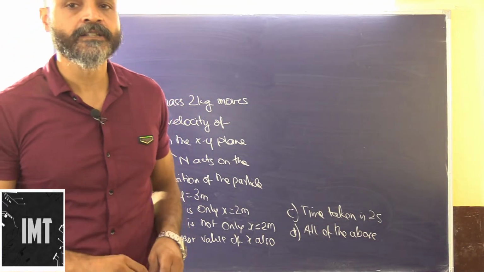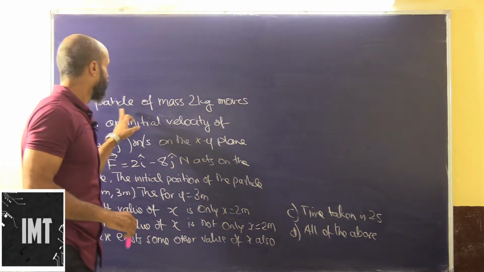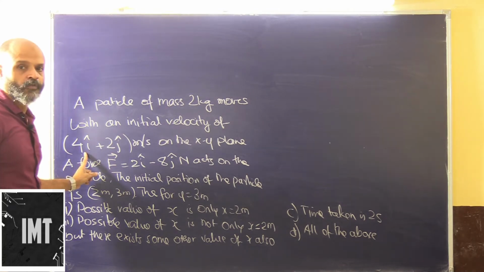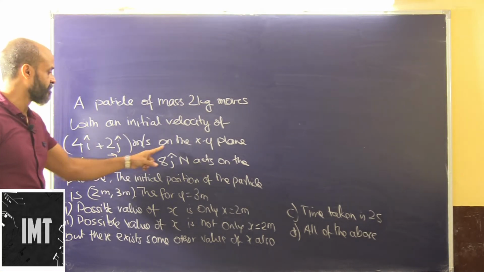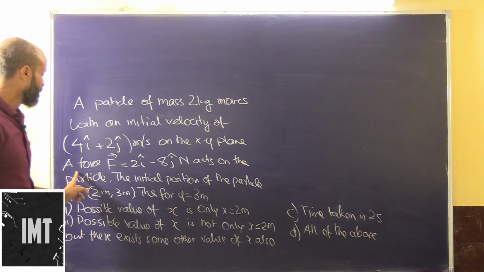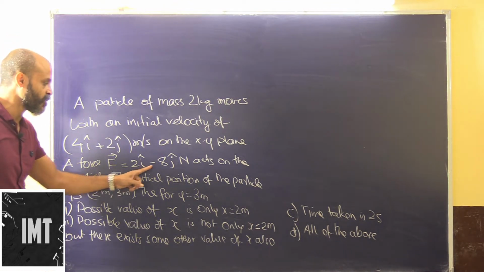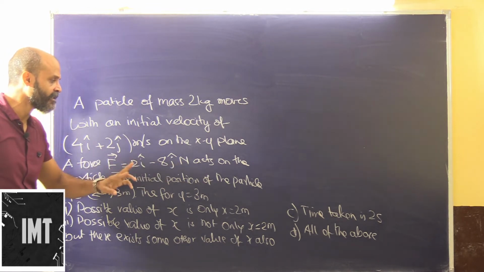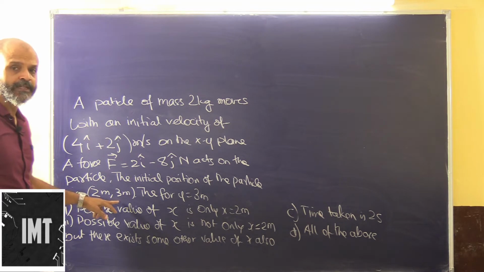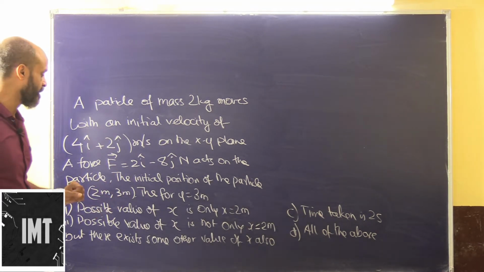Okay, so let's look at this problem. A particle of mass 2 kg moves with an initial velocity of 4i plus 2j meter per second on the xy plane. A force F, which is 2i minus 8j Newton, acts on the particle. The initial position of the particle is 2 meter and 3 meters, which is the x coordinate and the y coordinate.